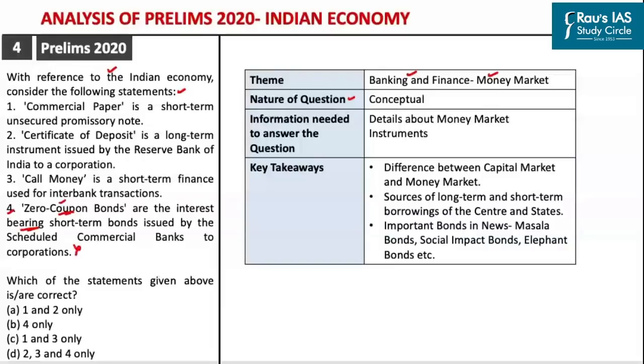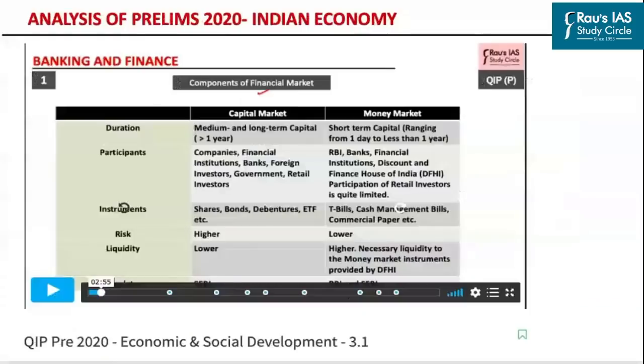So easily you can come to a conclusion that statement number 4 here is wrong. Accordingly, you can rule out option B as well as option D. So you are left with two options, that is option A and option C. If you have to arrive at the right option, you would have to know certain details about the money market instruments, particularly details such as what exactly is commercial paper, certificate of deposit, call money or the notice money, and so on.